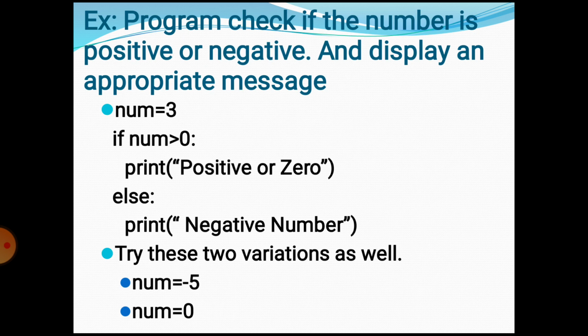Here is one program based on this, where we check a negative or positive number. The program checks if the number is positive or negative and displays an appropriate message. So num is equal to 3. If num is greater than 0, the condition is true, so it will display positive number. Suppose the number is not 3 and is less than 0, so it will display negative number. Here are two numbers, you can check these two numbers also.